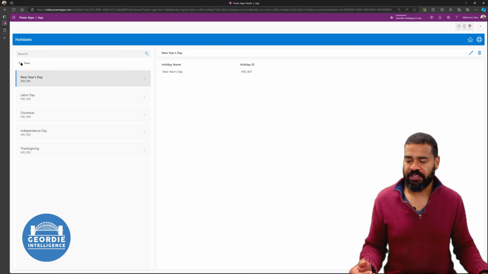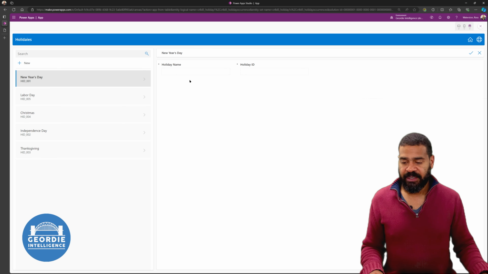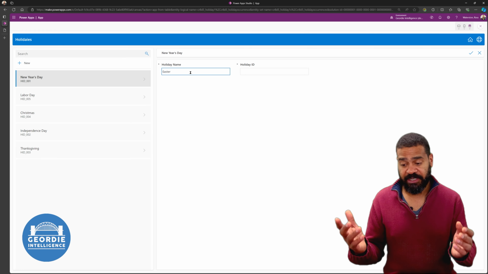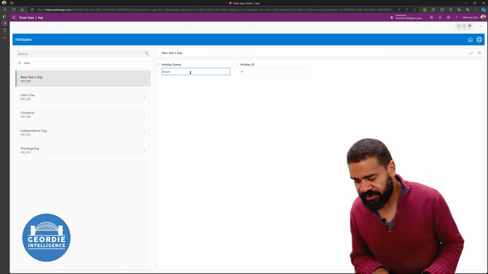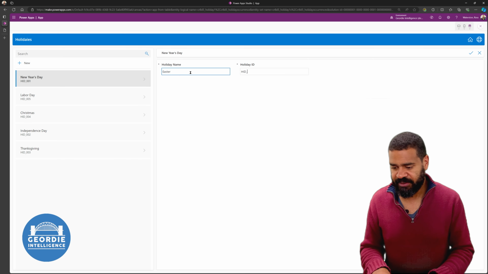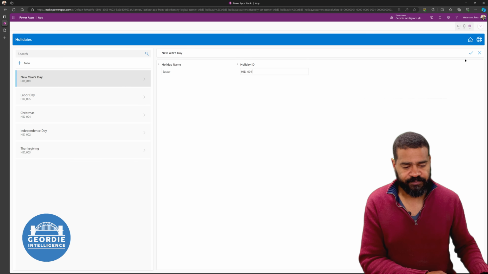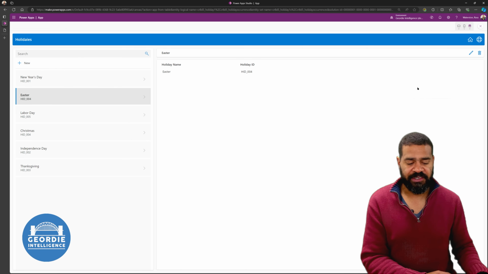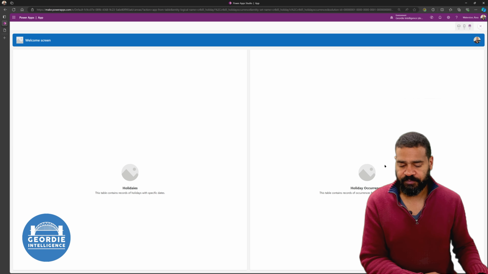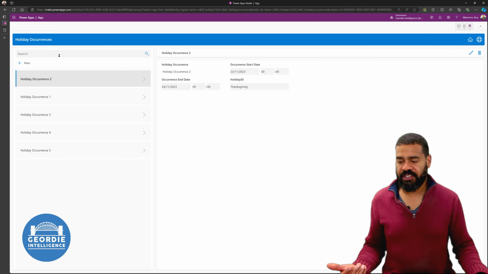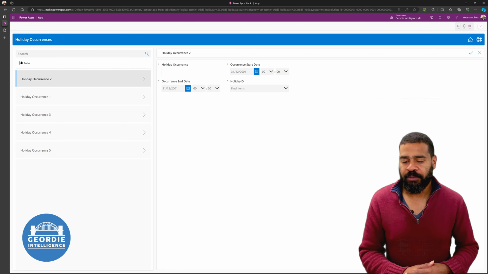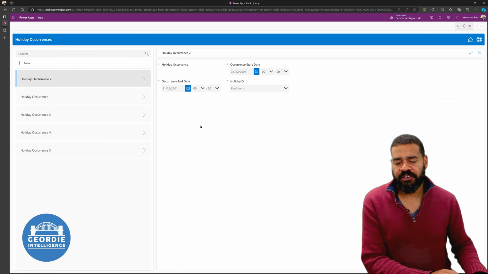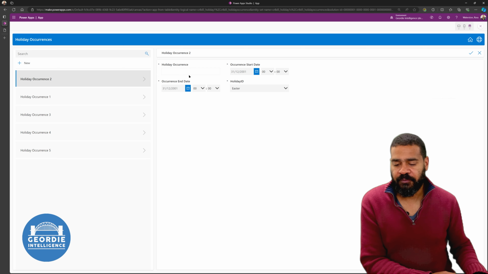What we could do then is presumably just click new, give it a name, Easter. So we can see, unfortunately, these holidays are not, so it's HID_004. Click OK. So we can put in Easter, so that works for us. And then what we do is we can go back to home, then we can choose to go to the occurrences of it, click new, and we can put these in. So we've roughly got something that's going to kind of work for us.